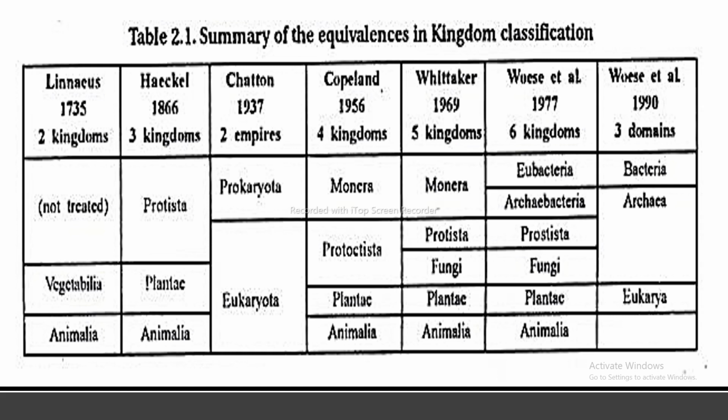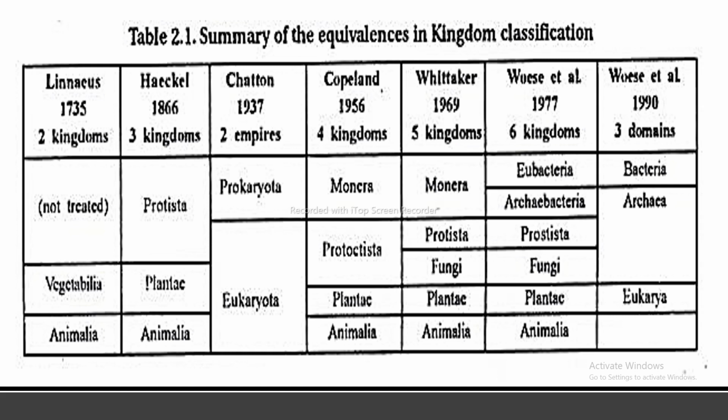Next is Chatton. The time period was 1937 and he introduced two empires, which are Prokaryota and Eukaryota. Next is Copeland. The time period was 1956 and he introduced four kingdoms, which are Monera, Protoctista, Plantae and Animalia. Next is Whittaker. The time period was 1969. He introduced five kingdoms, which are Monera, Protista, Fungi, Plantae and Animalia.